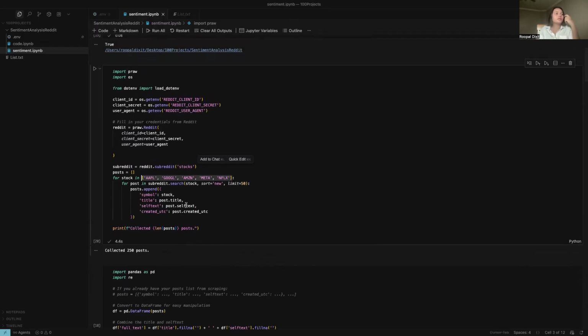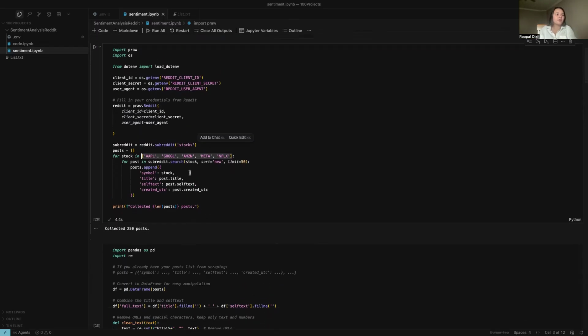When we run this code, you can see that I have asked it to take out the post title, the subtext, the self text, and everything, because I'm going to clean each post to understand what exactly it entails, since not everything in a post might be that engaging or impactful on the stock.